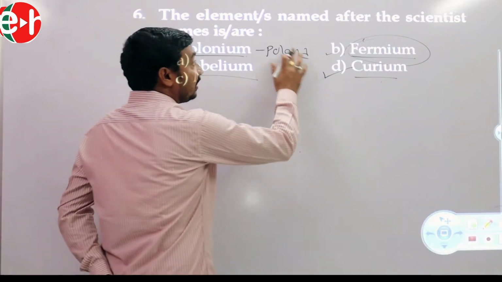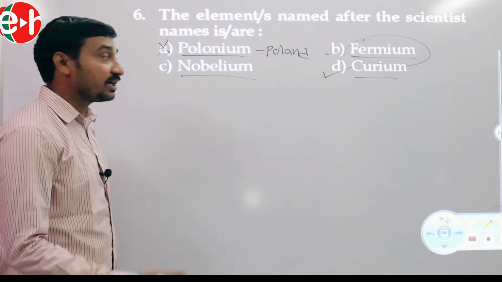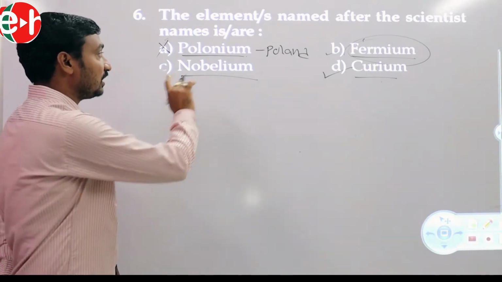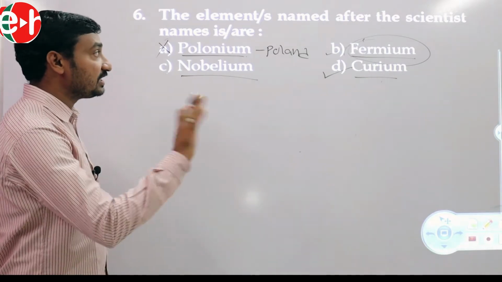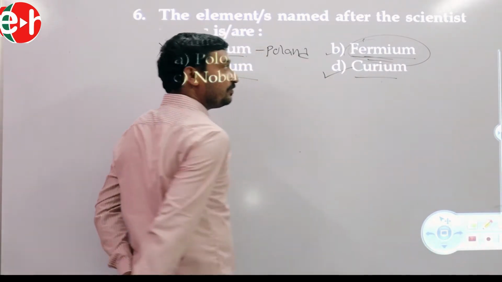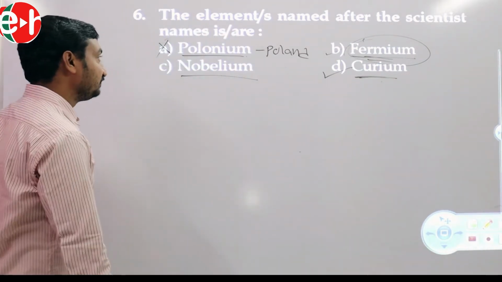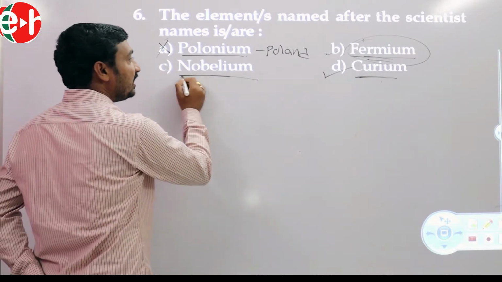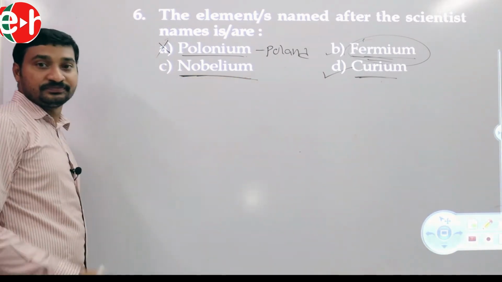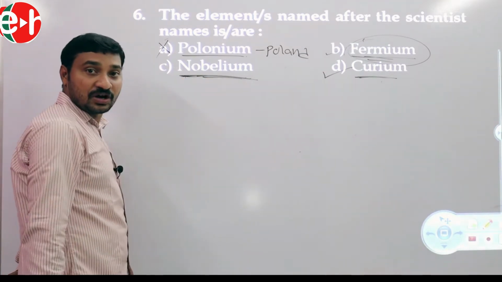This question is a more than one correct answer type, not only a single answer type. Fermium, scientist name Fermi. Curium, scientist name Madame Curie. Nobelium, scientist name Alfred Nobel.